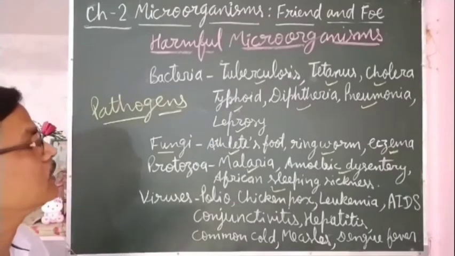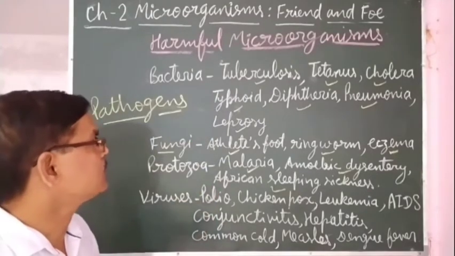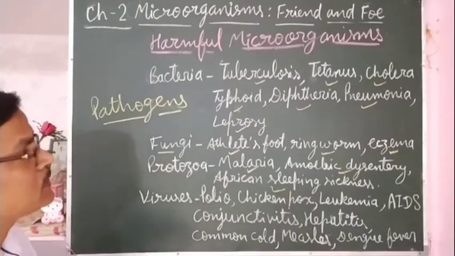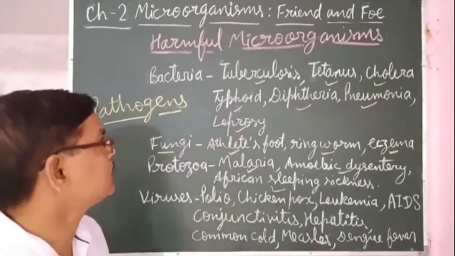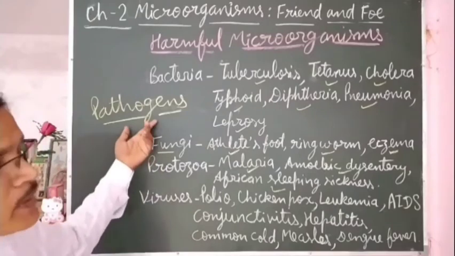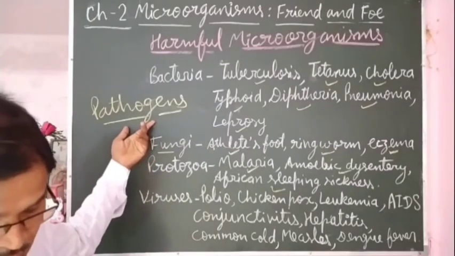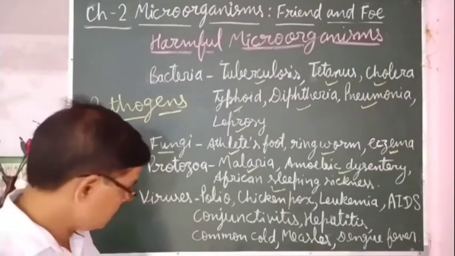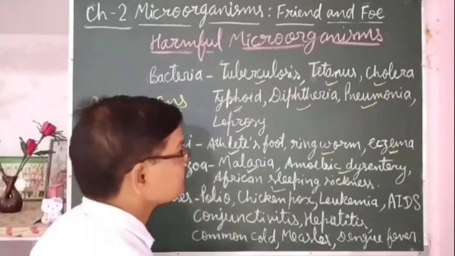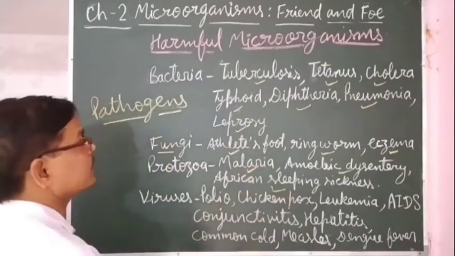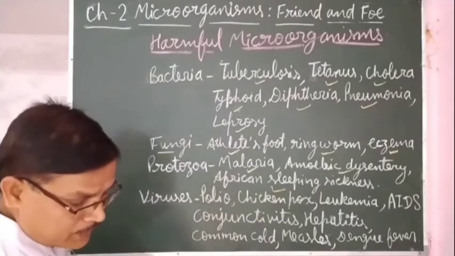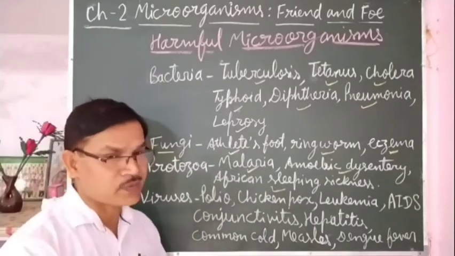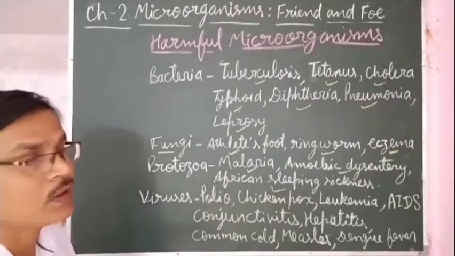So these microorganisms cause various diseases, and so they are called pathogens. Whatever type of disease they cause, that disease can be transferred from one person to another person.